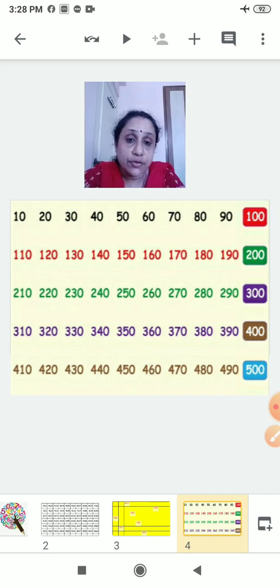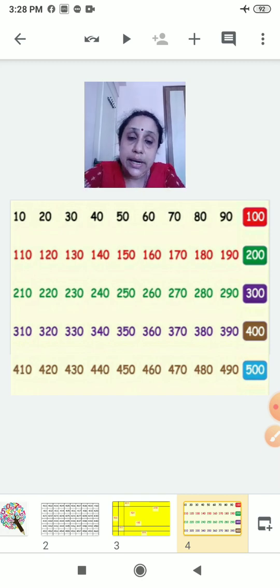Skip counting of 10 we are doing. 100. So after that 110, 120. You will count like this. Don't say 130, 140. No. You will say 130, 140 like this.